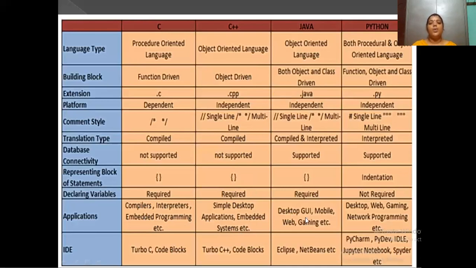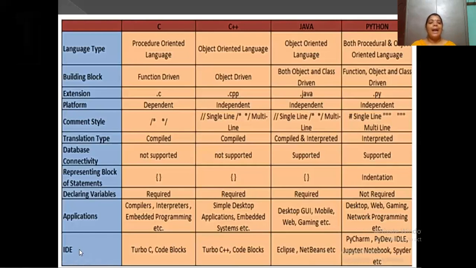For Java, we use desktop GUI, mobile, web, and gaming. So these are the main applications of Java programming. Coming to Python programming: desktop, web, gaming, network programming. We use it for web applications, for inventing gaming applications, and for improving the network productivity or connectivity. We use Python to write network programming.